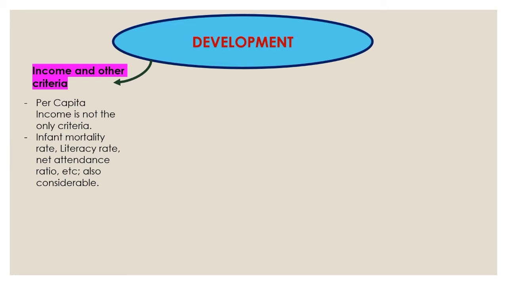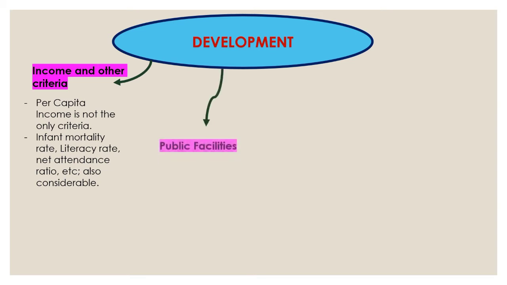It is more than 4 times, right? So comparing these two, we cannot say that yes, this state is developed and this state is not developed, or that it is lagging behind. We cannot say. So we need to consider every other aspect, every other criterion other than income, to say a country or a state is developed or not.